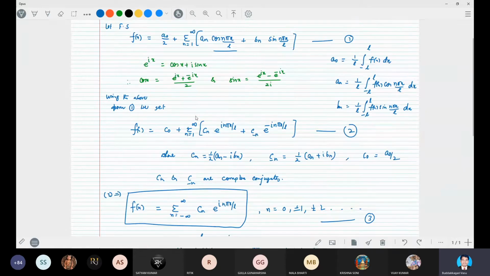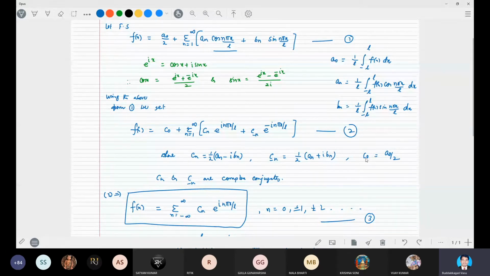We just write this cos n pi x by L in terms of the e power ix form, e power ix plus e power minus ix by 2, and simplify that, taking the coefficients in common. It will give you 1 by 2 into (an minus i bn), which we define as Cn, as well as C minus n as 1 by 2 into (an plus i bn), and C naught is a naught by 2, where Cn and C minus n are complex conjugates.